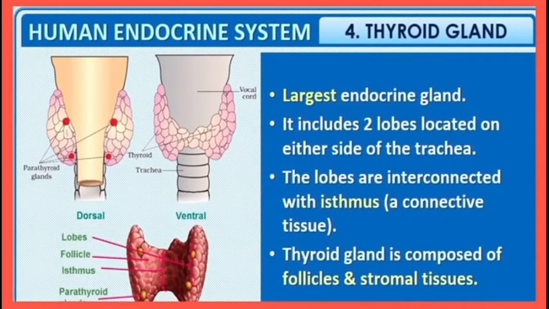Fourth gland is thyroid gland. See the upper diagram. Thyroid is the largest gland and it has two lobes located on either side of trachea or windpipe. Two lobes are interconnected by isthmus. And thyroid gland is composed of two things, follicles and stromal tissues.